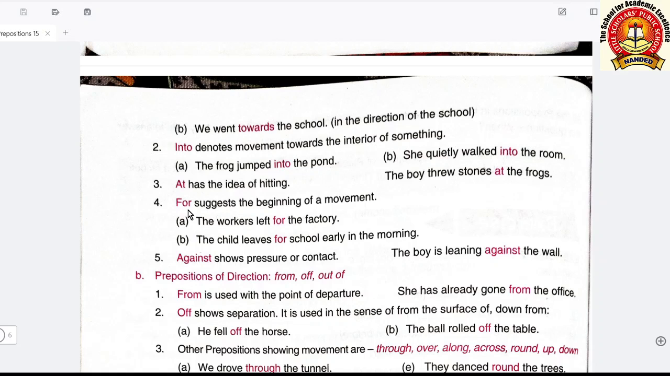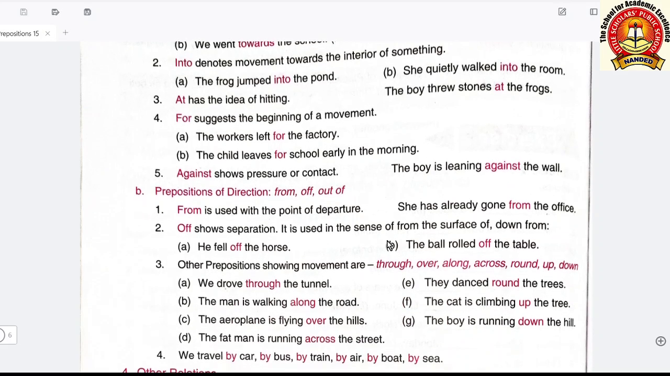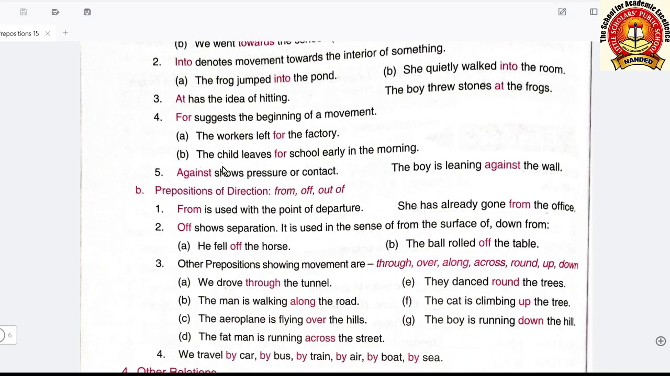Such as this. For suggests the beginning of a movement. The workers left for the factory. The child leaves for school early in the morning. Now next, against shows pressure or contact. The boy is leaning against the wall.